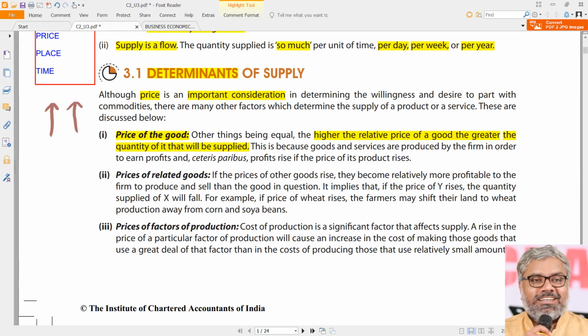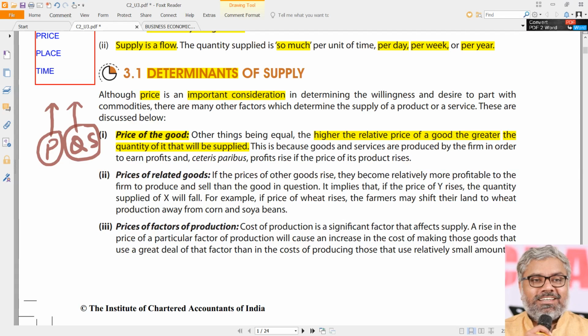In other words, how are price and supply, or we can call it quantity supplied, related? These two are directly related, whereas in the case of demand, those two are inversely related. Now these are directly related. So as the price of a commodity increases, the quantity supplied also increases. Both are in the same direction.